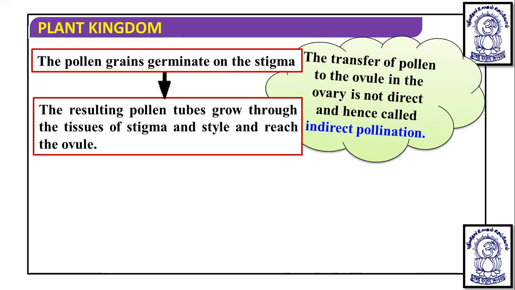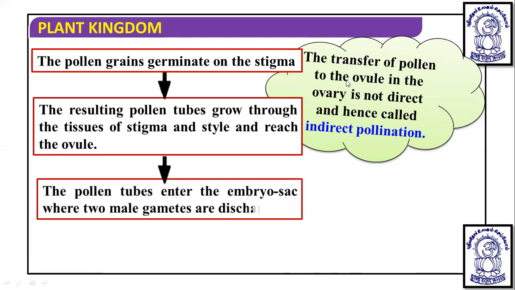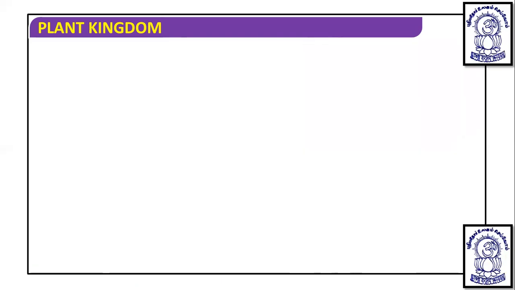Through the style, it reaches the ovule. After reaching the ovule, the pollen tube enters the embryo sac where two male gametes are discharged. The two male gametes which are present in the pollen tube get discharged. One male gamete and two male gametes.